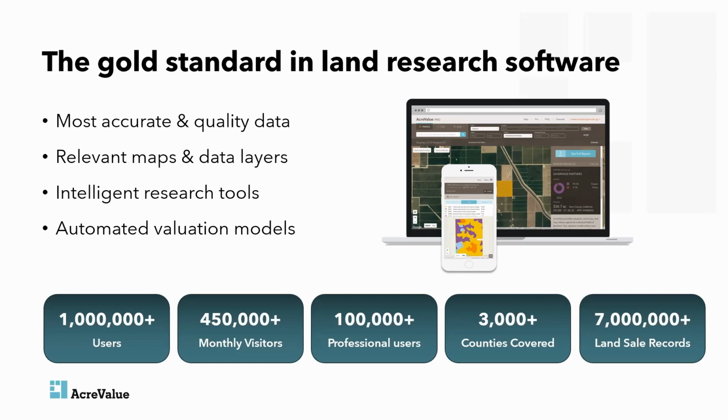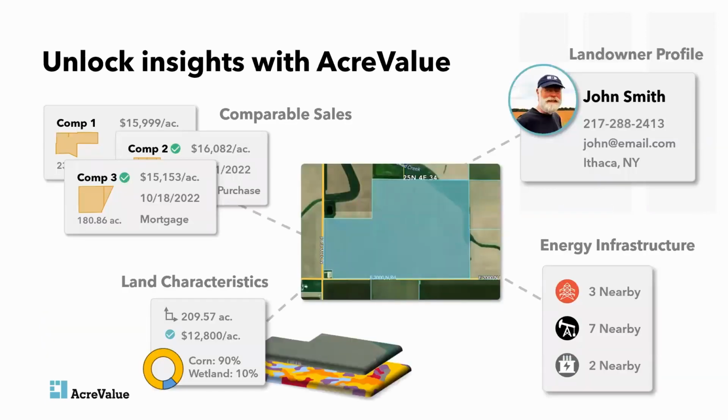Now, I mentioned that AcreValue helps speed up research by pulling together many different data sets. So let's talk about those. What is the data that's on AcreValue? Why is it helpful? And to summarize that information, let's talk about the data that is here. I would lay out the four main pillars of AcreValue something like this. So number one, you can see the landowner profile. That includes the landowner's name and contact information, including potential phone numbers and email addresses.